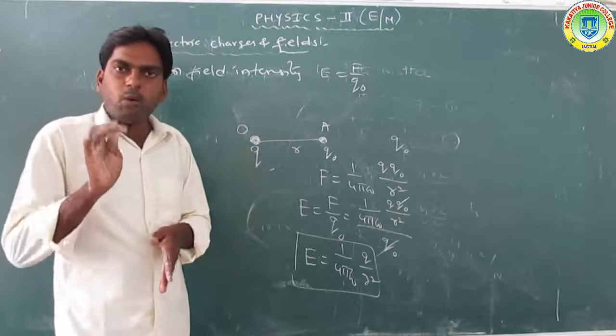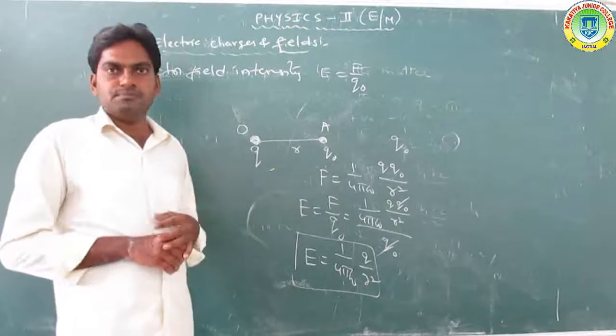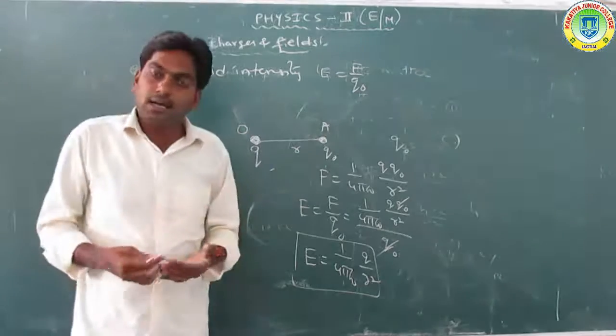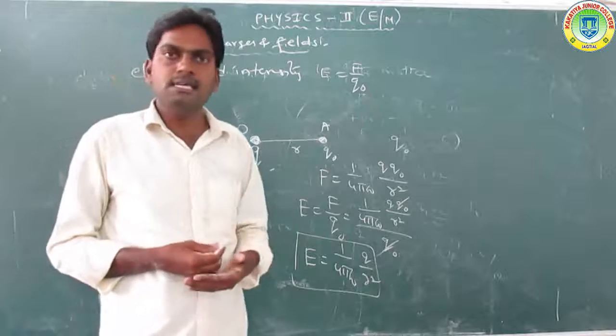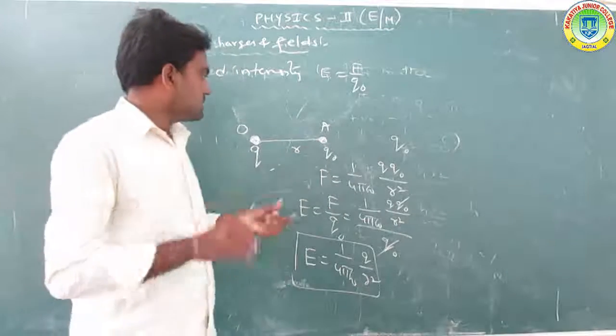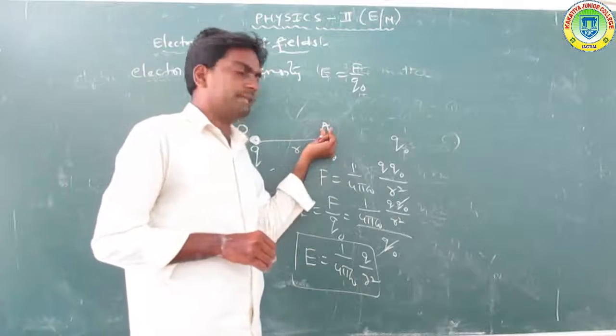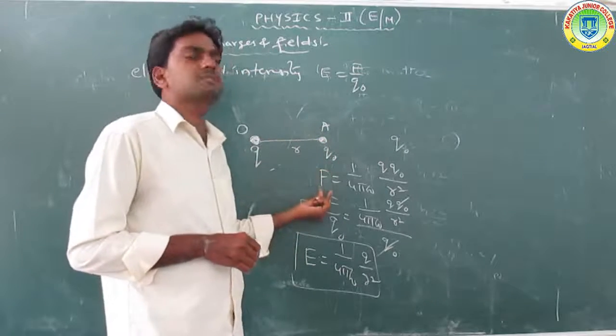Now take a point A in the electrical field, at a small distance from O. Another positive charge, the test charge q naught, is placed at point A. The force experienced between these two charges is given by Coulomb's law.